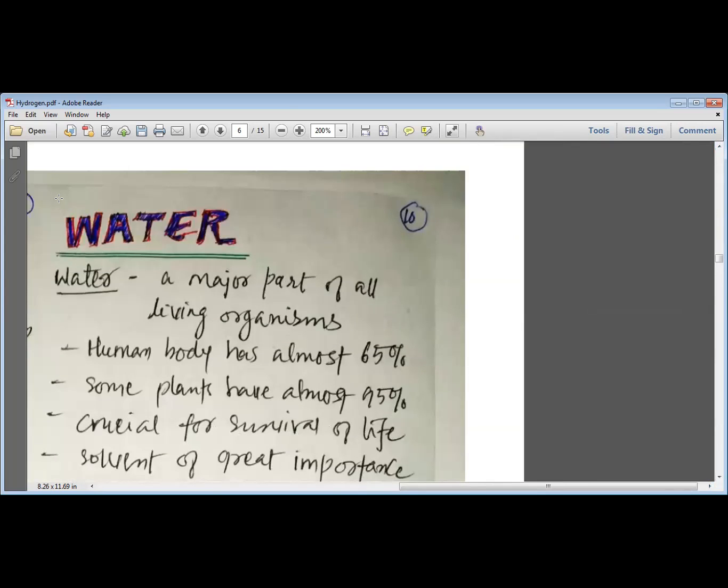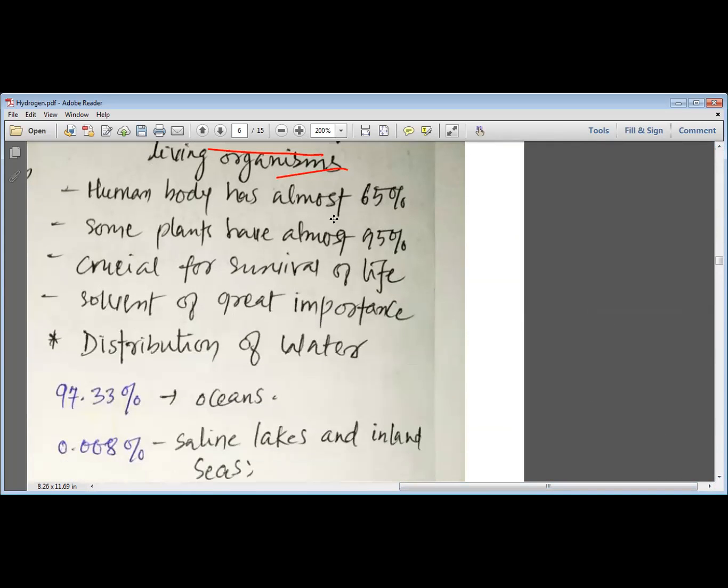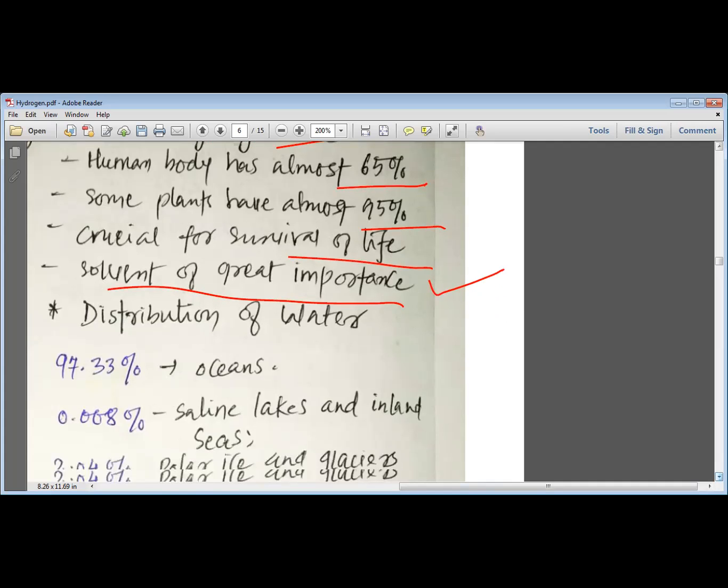Now we want to study a very important compound of hydrogen, which is known as water. Water is a major part of all living organisms, as we are well aware. The human body has almost 65% water. Some plants may have 95% water. Water is crucial for our life, and water is a solvent of great importance. We will study why it is a solvent of great importance.